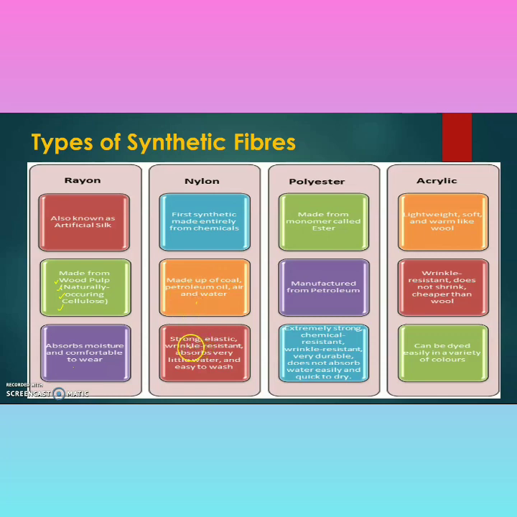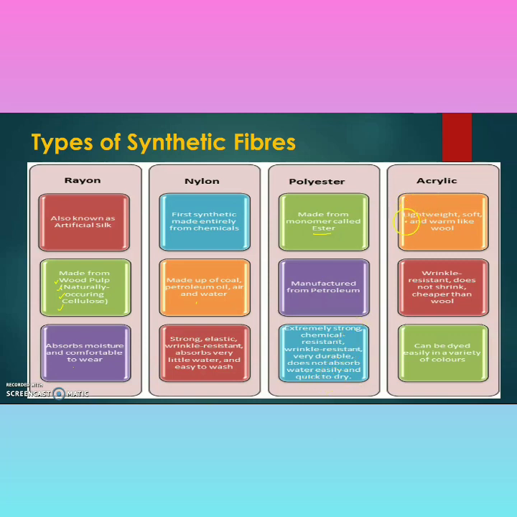Properties of nylon: strong, elastic, wrinkle resistant, absorbs very little water, and easy to wash. Then polyester, made from monomer called ester, manufactured from petroleum products, extremely strong, chemical resistant, wrinkle resistant, very durable, does not absorb water easily, and quick to dry.